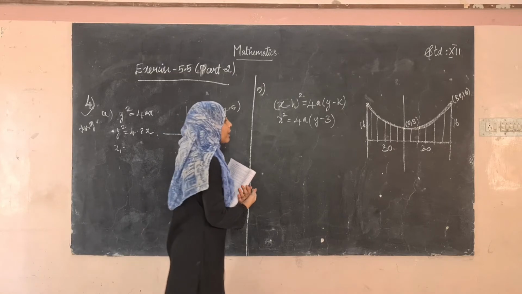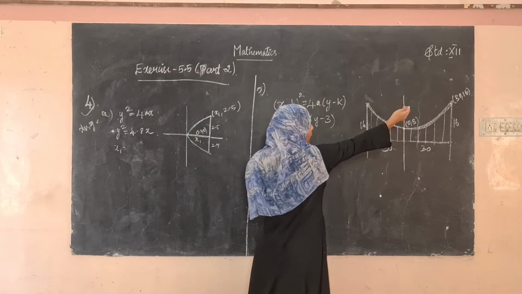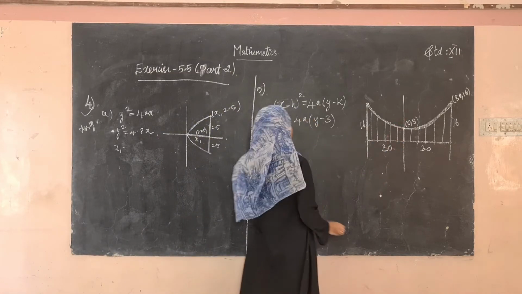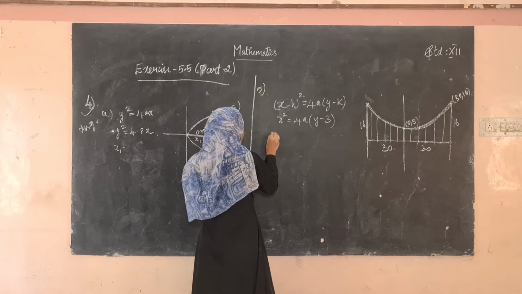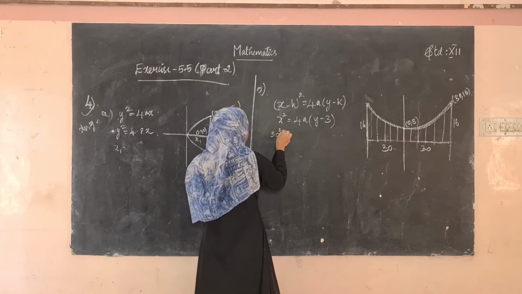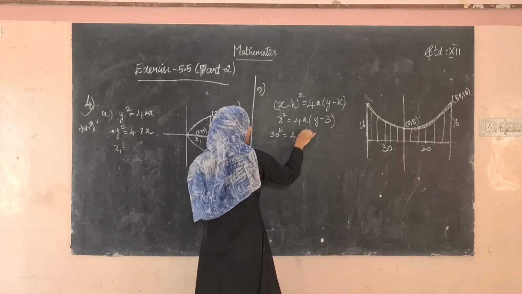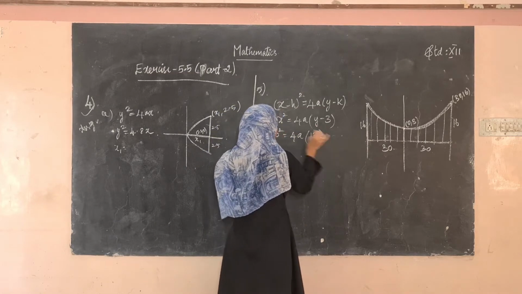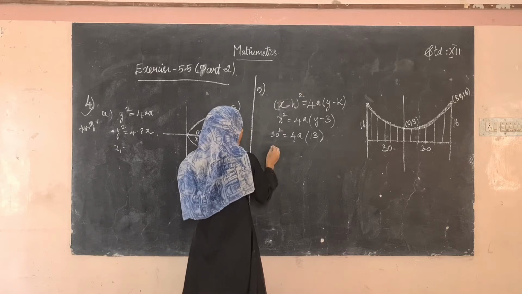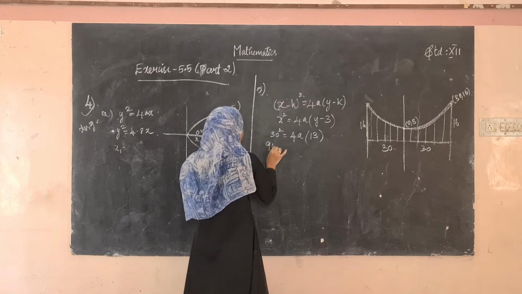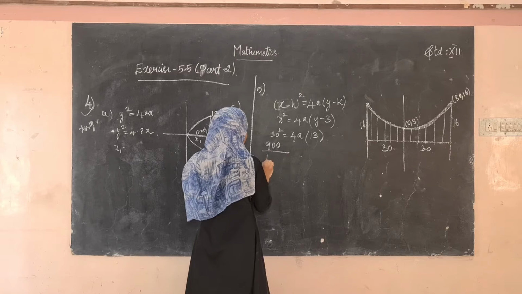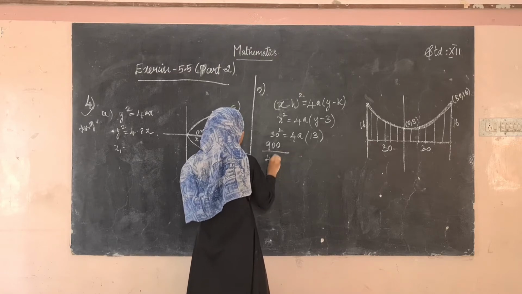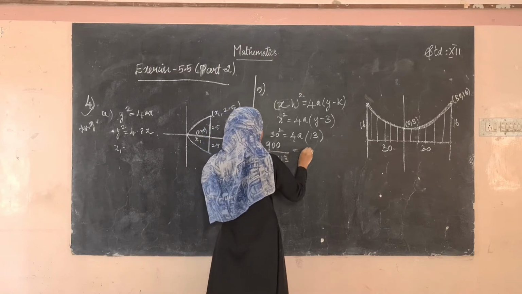Now we want to find the value of a. For that, substitute the point. We know the point (30, 16). Substitute the point here. So 30 square is equal to 4a into 16 minus 3, which is 13. So this will be 900 divided by 4 into 13, taking the 4 and 13 to the denominator, is equal to a.